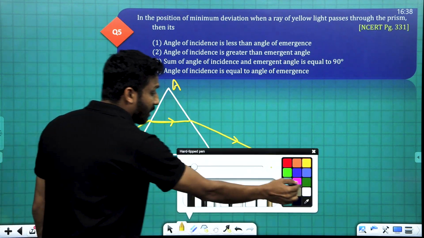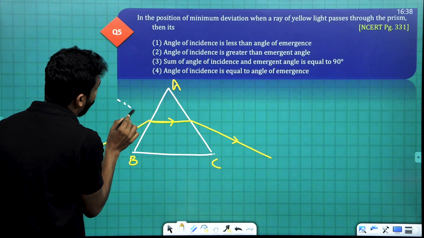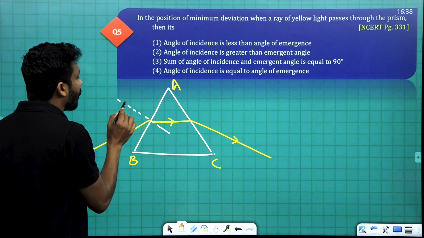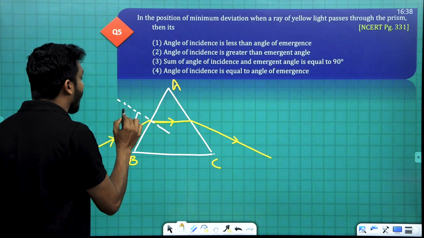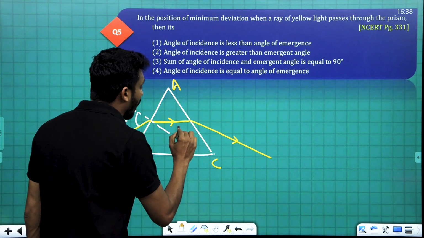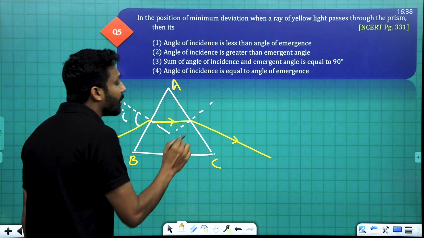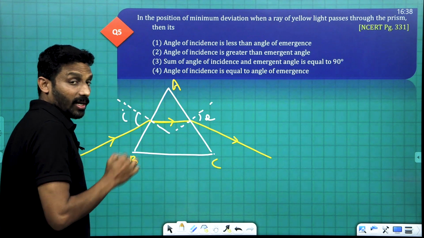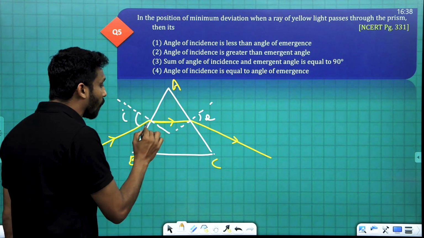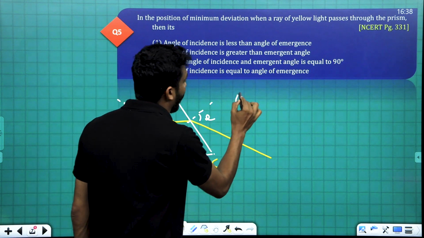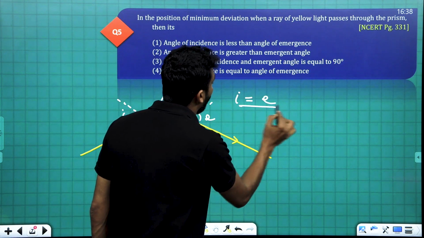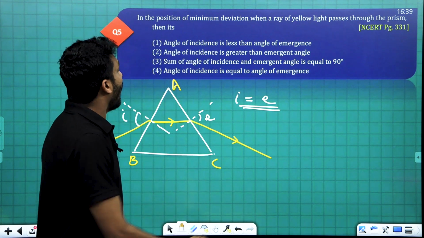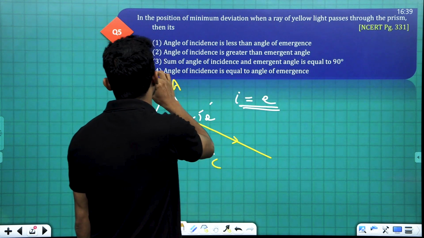We studied it in this situation. When we have a normal here, the angle between the normal and the incident ray is the angle of incidence. And when we have a normal here, the angle between the normal and the emergent ray is the angle of emergence. Clear? In this situation, this is the case of minimum deviation. In this situation, angle of incidence is equal to angle of emergence.